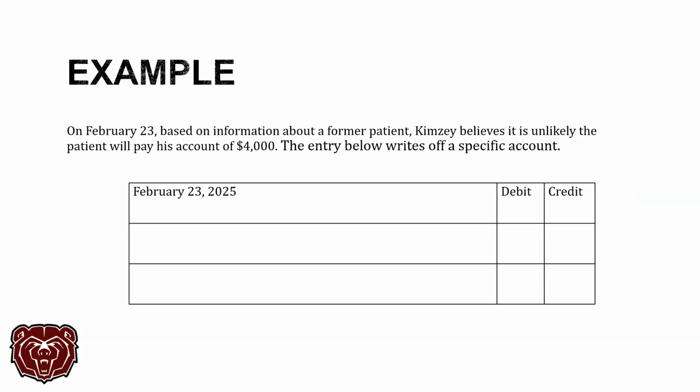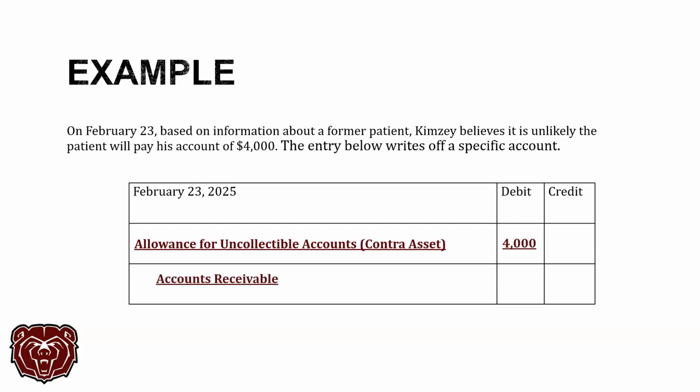So let's look at a write-off example very quickly here. So February 23rd, based on information from a former patient, Kimsey believes it is unlikely the patient will pay his account of $4,000. The entry below writes off a specific account. We're going to debit that allowance for uncollectible accounts. Recall, this is a contra asset account, so a debit will decrease that value. Then we're going to credit the AR. They no longer owe us that money, right? We don't expect to collect it, so that AR gets reduced as well.